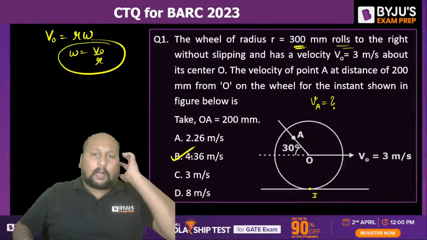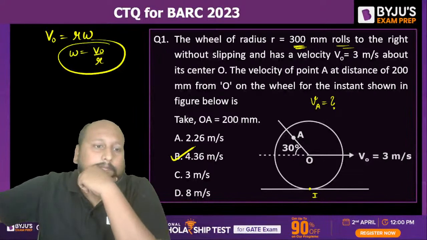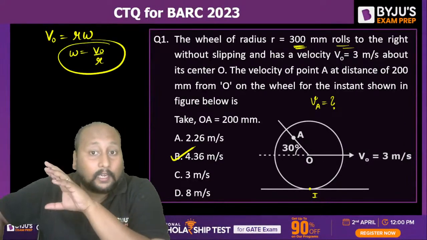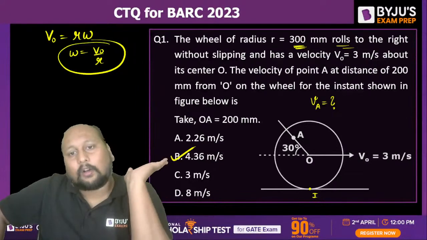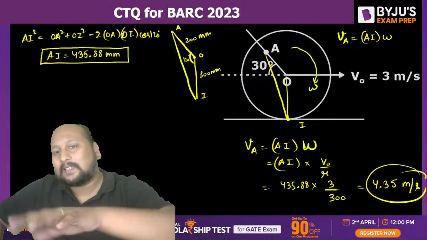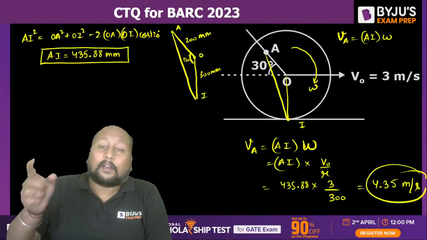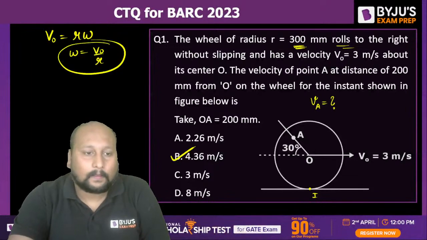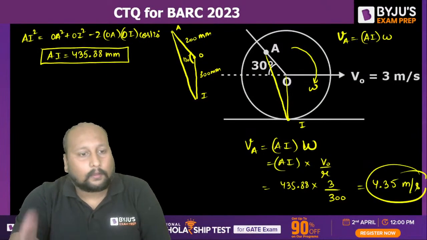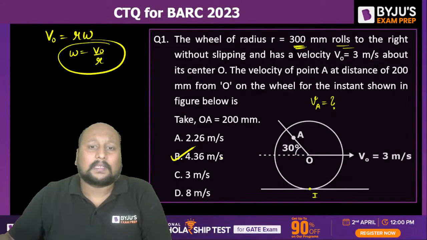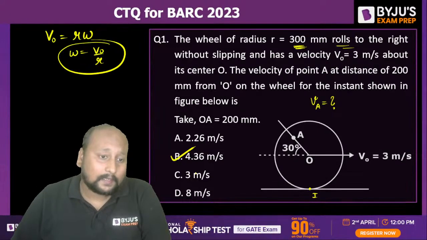How are you getting option A? This is direct and straightforward. If you make a slight mistake, if you have one calculation mistake, if you place the wrong values, you'll get the wrong answer, and that is also available in the options. That is option A. Is this clear? Okay, fine. Understood? So in this case, option B is the correct answer, 4.36 meter per second.